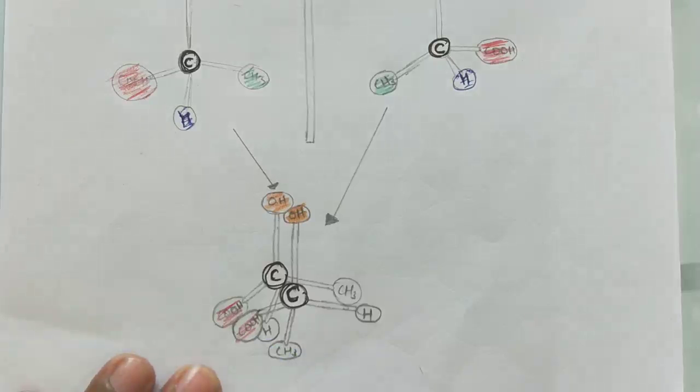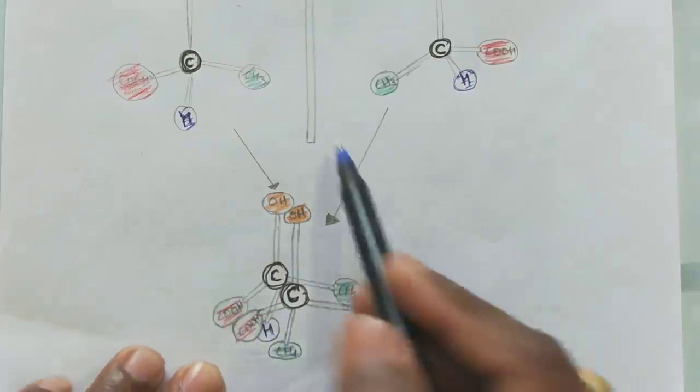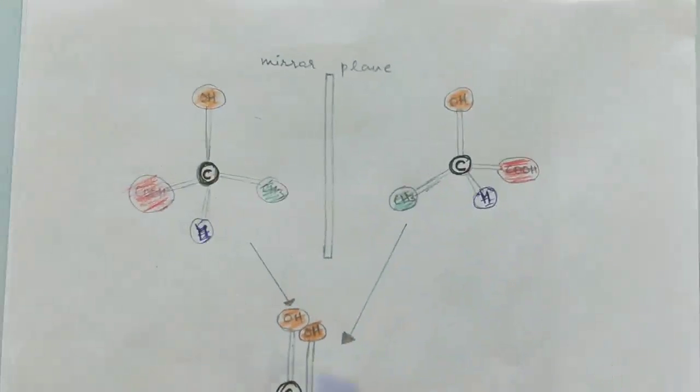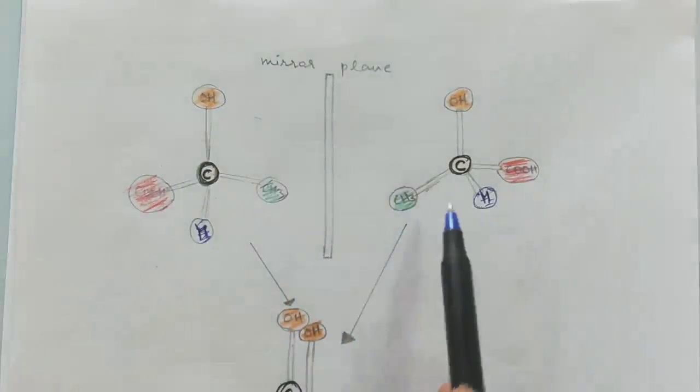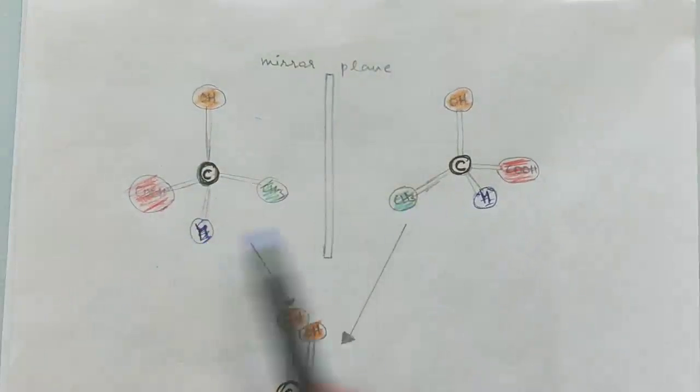See, CH3 is not superposing on the CH3. CH3 here, CH3 here, and H is here, and H is here. So you can say these two structures do not have superposable mirror images. They have non-superposable mirror images, means they show optical activity.